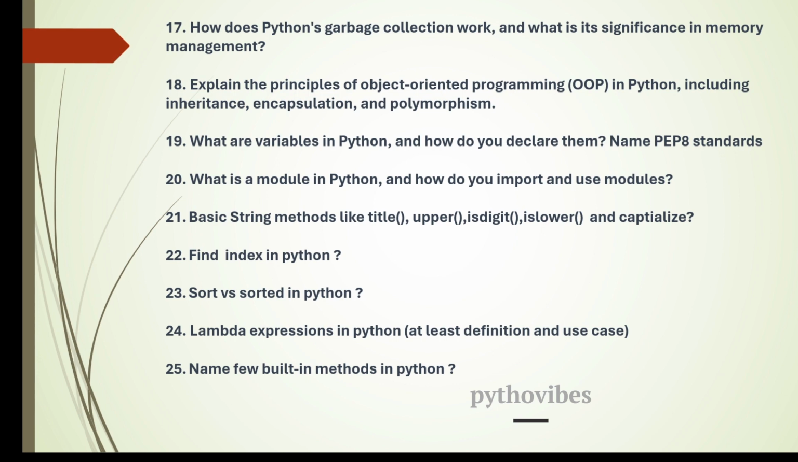And 19th question is, what are variables in Python and how do you declare them? So here you can name some PEP8 standards, like variables shouldn't start with numbers, and some of the special characters. Hyphens are not allowed. So this is how you can mention some PEP8 standards, and you can also mention what is PEP8, and that is just a style guide to have a readable code. So that is how you can answer for 19th question.